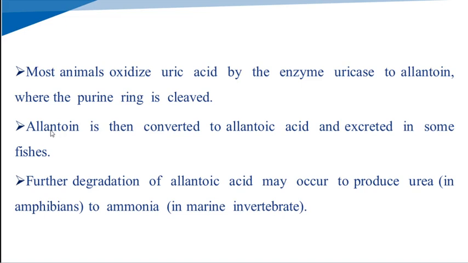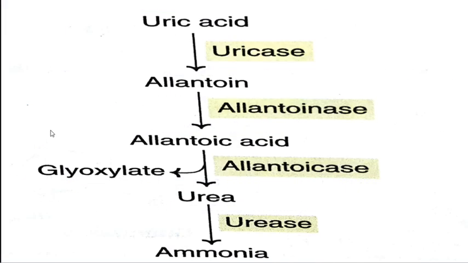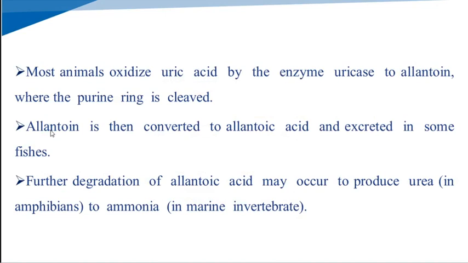invertebrates. So in most animals, uric acid is oxidized into allantoin. This allantoin is converted into allantoic acid, and this allantoic acid is converted into urea, and urea to ammonia.